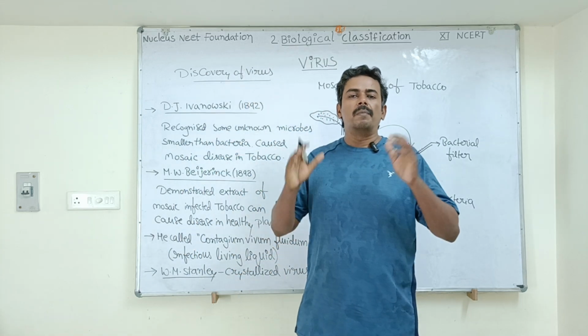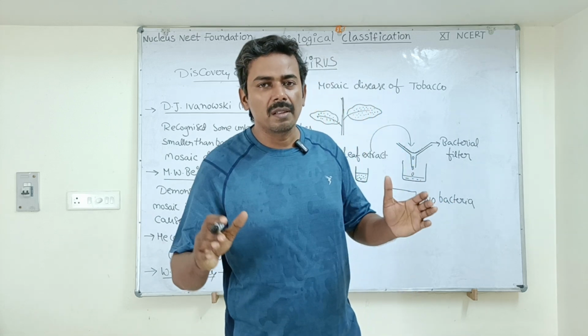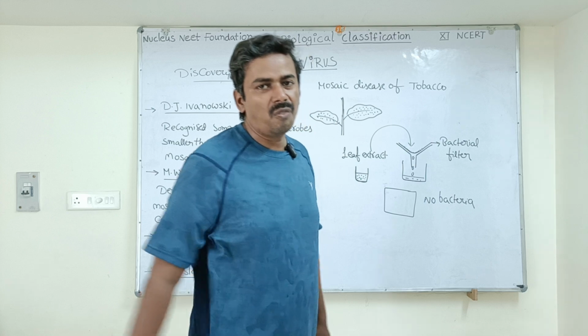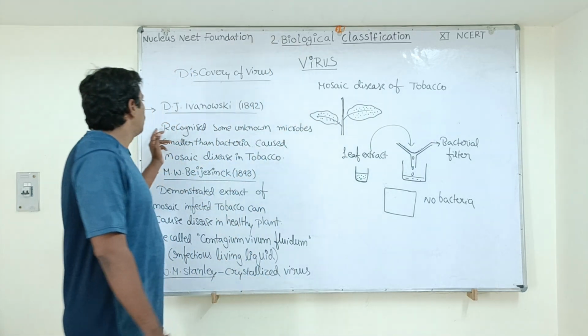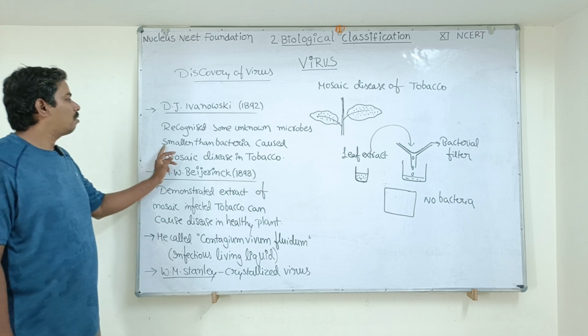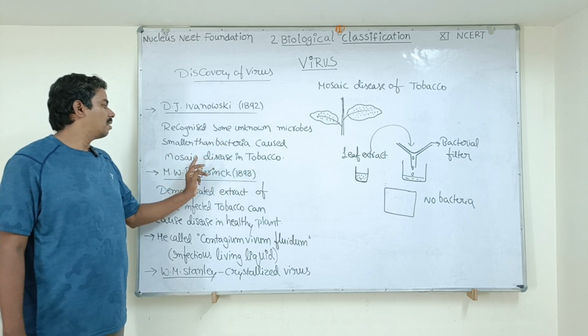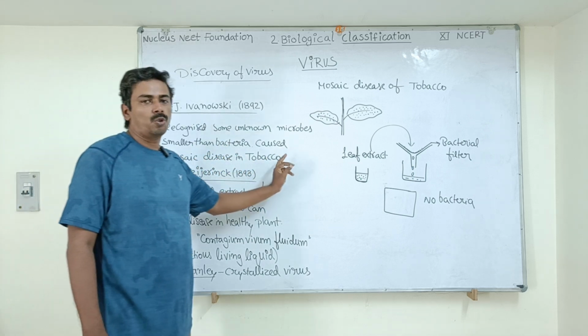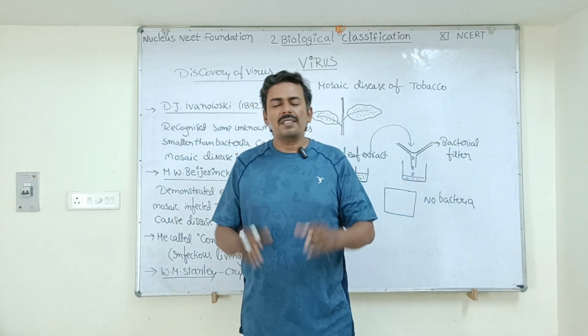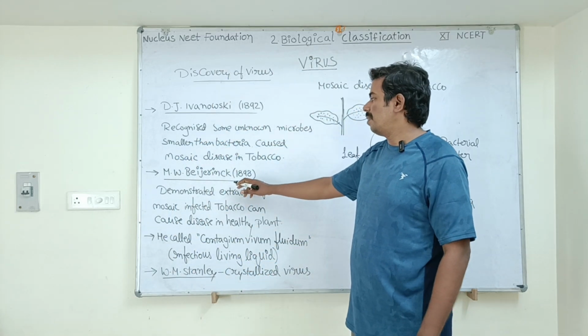From this he came to the conclusion that the mosaic disease of tobacco is not caused by bacteria but by some infectious agent which is smaller than the size of bacteria. So he recognized that some unknown microbe, smaller than bacteria, caused the mosaic disease in the tobacco plant. Understood.